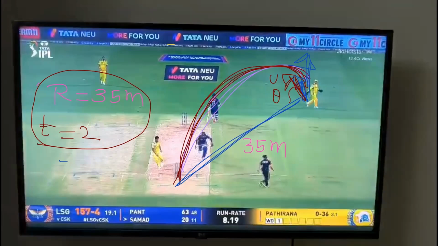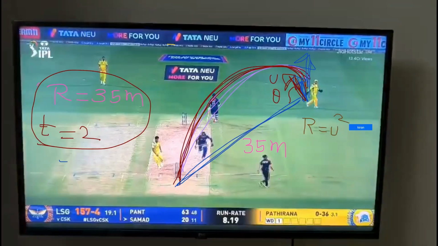What formula shall we apply? Tell first. I gave you 3 formulas, right? Among the 3 formulas, which should we apply? R is equal to U square sine 2 theta by G. Yes, R equals U square sine 2 theta by G. If we apply this, we don't know U.